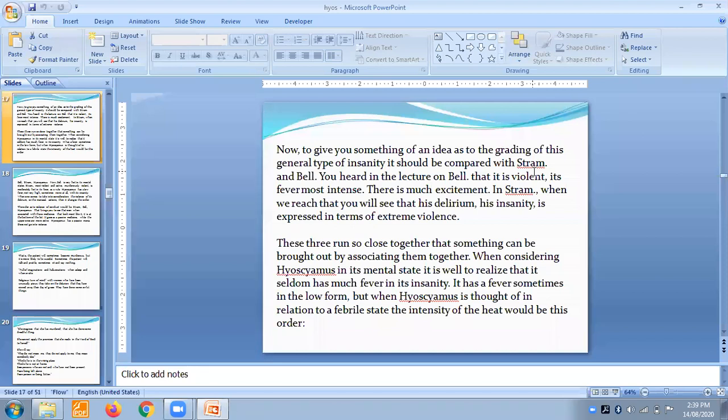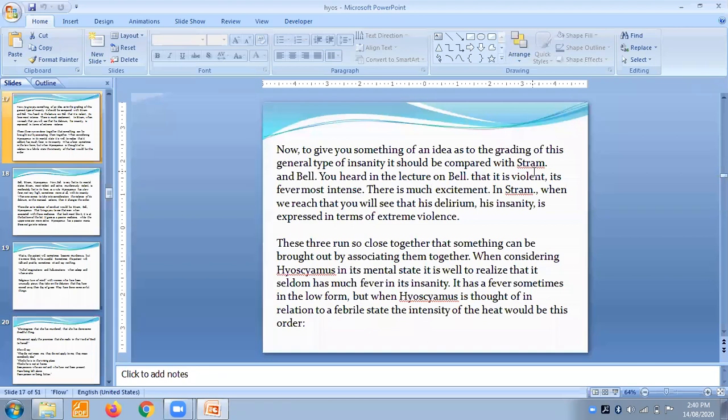There is much excitement. In stramonium, where we reach that, you will see that his delirium, his insanity, is expressed in terms of extreme violence. In belladonna, the fever is the more prominent part. But in stramonium there is delirium and insanity, and these three run so close together that something can be brought out by associating them together.